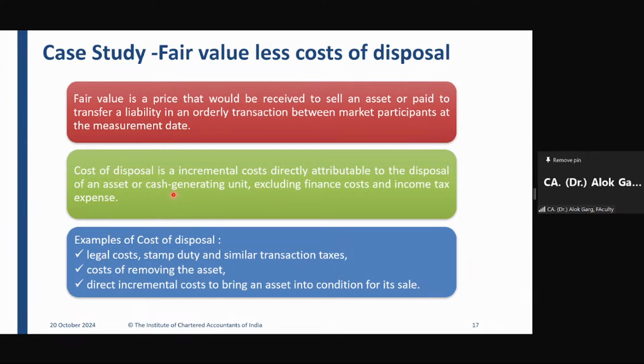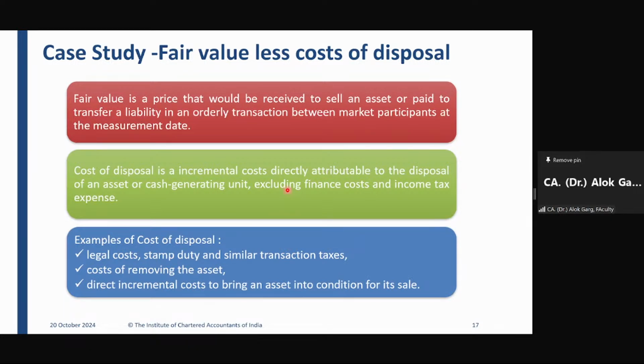Cost of disposal. What is meant by cost of disposal? Cost of disposal is an incremental cost directly attributable to the disposal of an asset or cash generating unit, excluding finance cost and income tax expense. So cost of disposal is a directly attributable cost. It's an incremental cost which is required to be incurred on selling the asset.